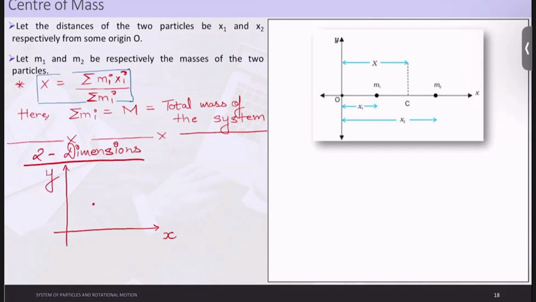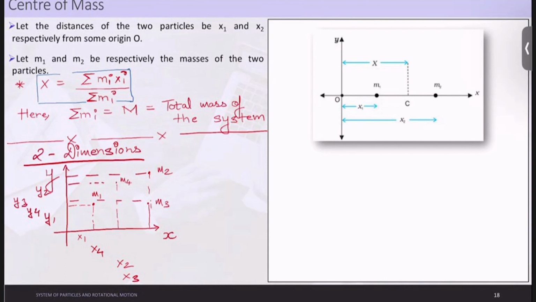Let us take these to be some m1 value, m2 value, m3 value, m4 value. If we drop the components from these locations, we can directly find the values of x1, y1, x2, y2, x3, y3, x4, y4.